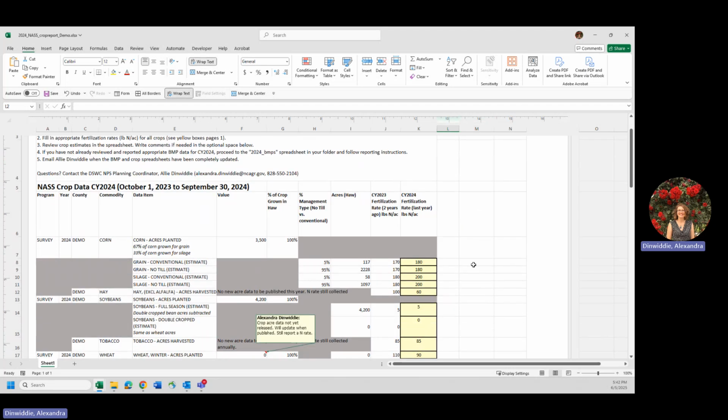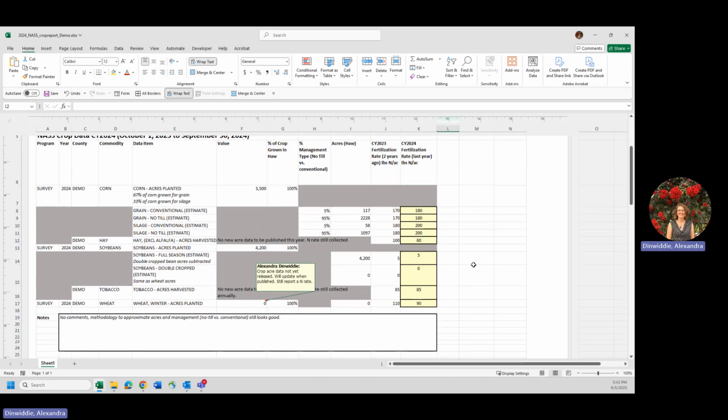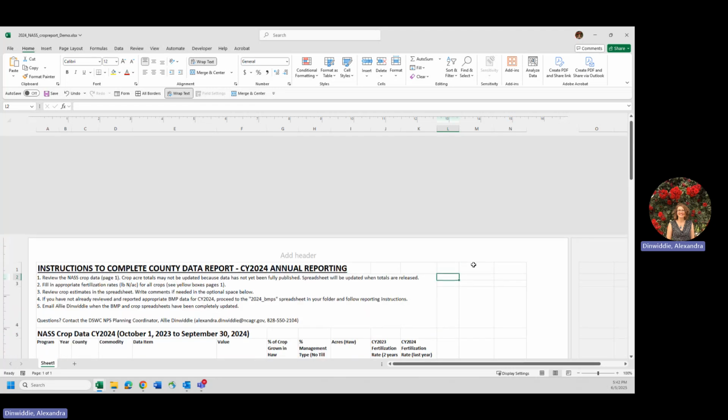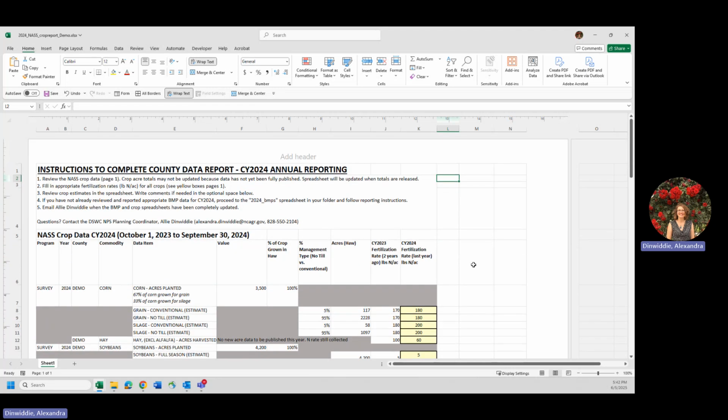So with that, we've concluded this example demo of filling out the National Agriculture Statistics Service NASS crop data report for county reporting for NSW strategies this year, specifically for the Jordan strategy.